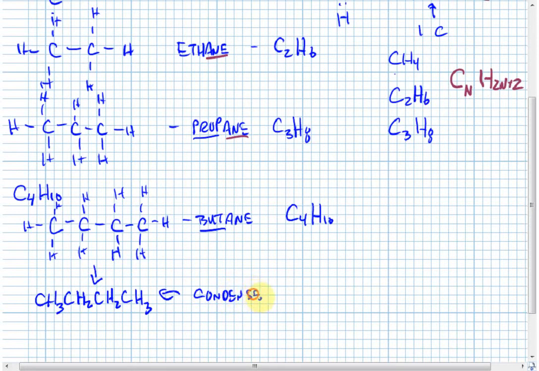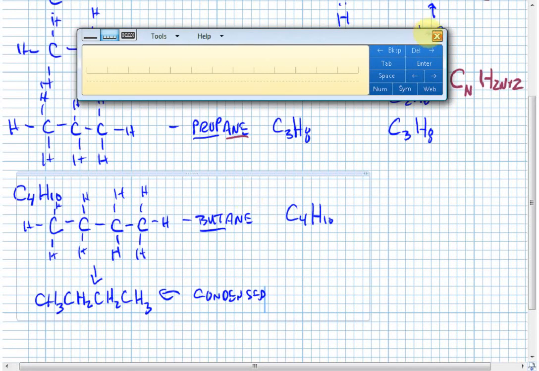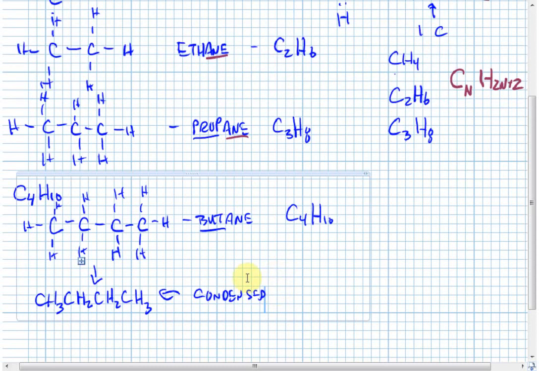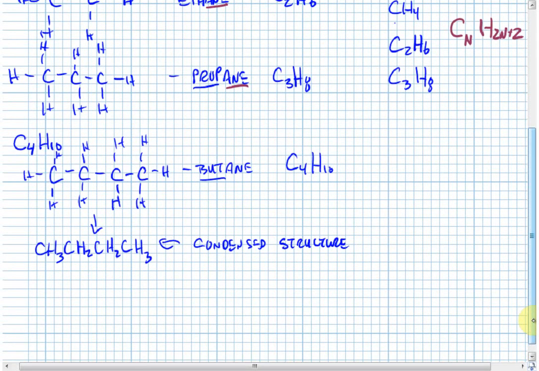The condensed structure is very nice to be able to do in a word processor, as long as you've got a subscript button. The condensed structure shows all of the atoms, but it shows them in a condensed form. A favorite among really experienced organic chemists is the skeletal structure.